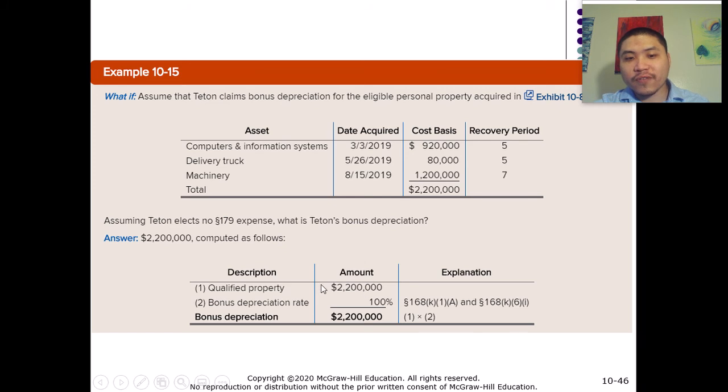So the basis of the qualified property is going to be $2,200,000, which is the total cost basis for all three items. Times 100% bonus depreciation rate, we have the bonus depreciation of $2,200,000, and the firm can expense the whole amount.